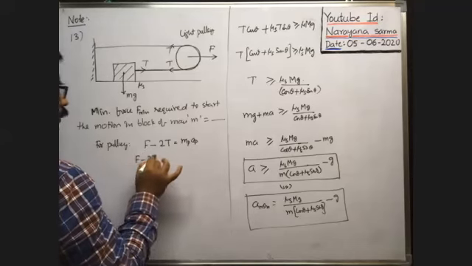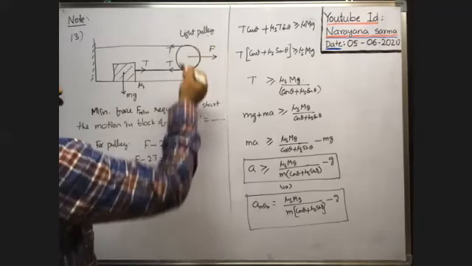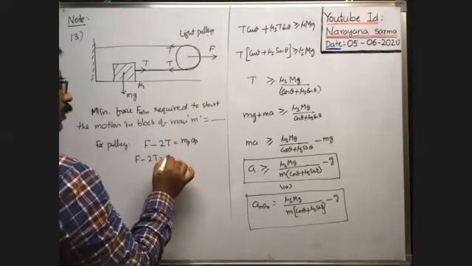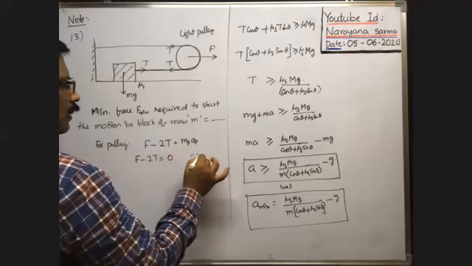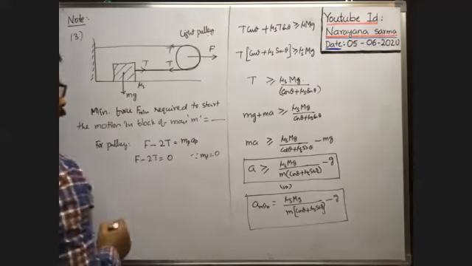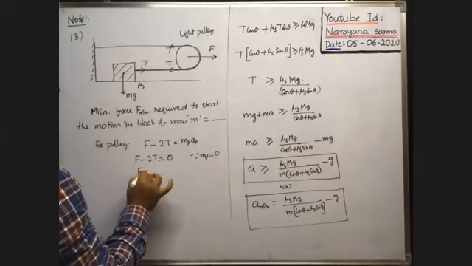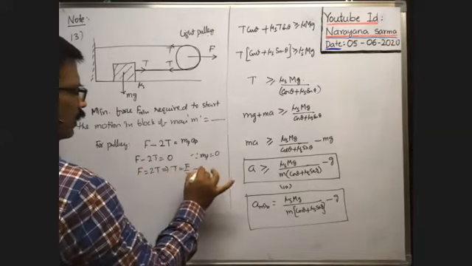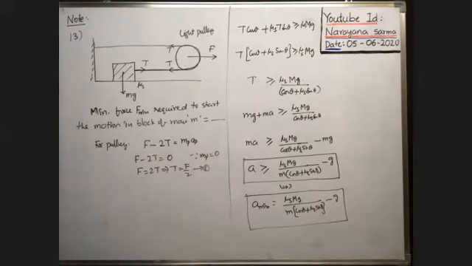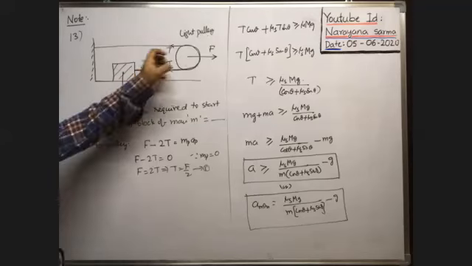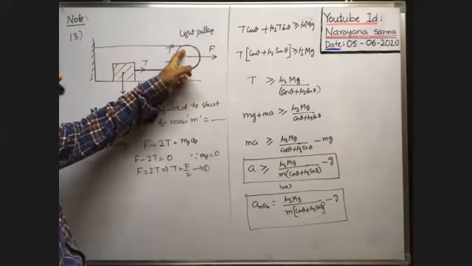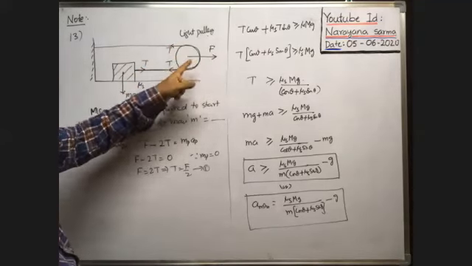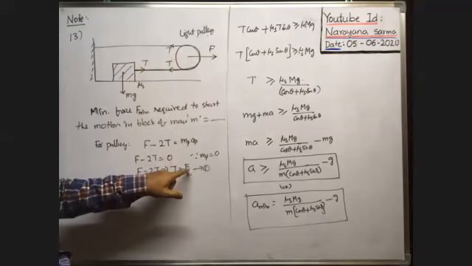Since it is a light pulley, its mass is negligible, so F minus 2T is equal to zero times something, which is zero. Since the light pulley has MP equal to 0, therefore F is equal to 2T. This implies tension T is equal to F by 2. This is equation 1. So whenever you pull the pulley in this direction with a force F, the tension developed in the string is equal to F by 2.